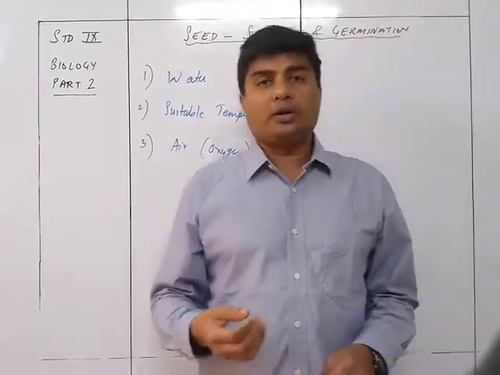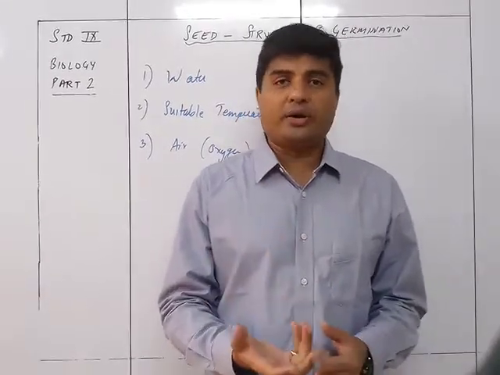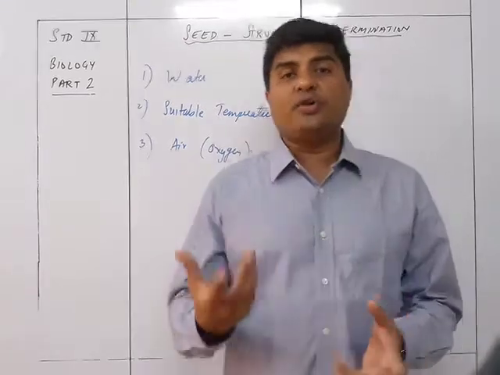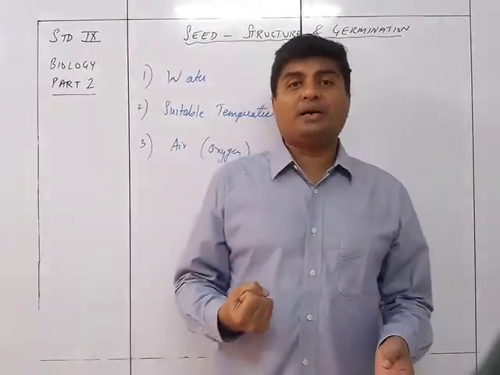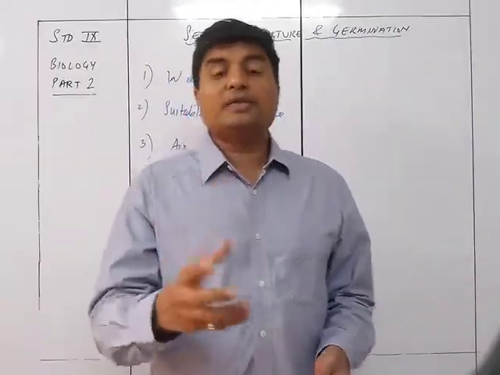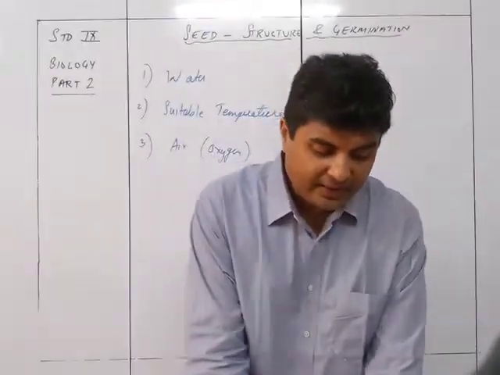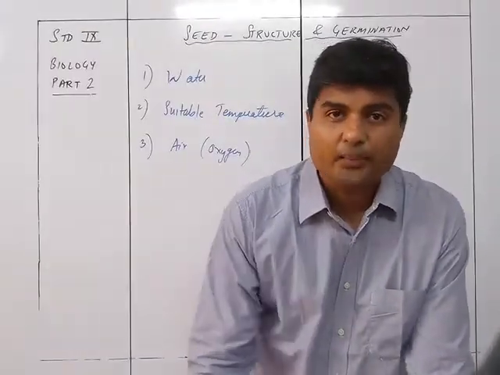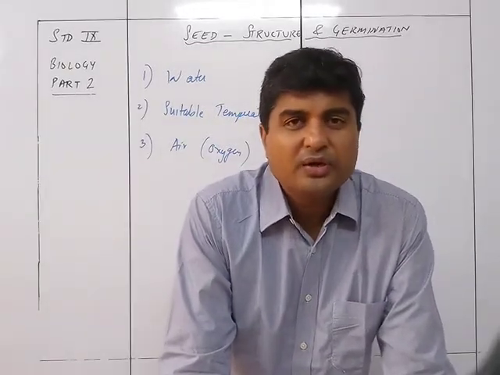Now, because of water, it gets dissolved completely. The endosperm and the cotyledons will have the dissolved form of the nutrients, which can easily be absorbed by the embryo, so that it can grow and germination can take place. So that's why water is very important for germination.